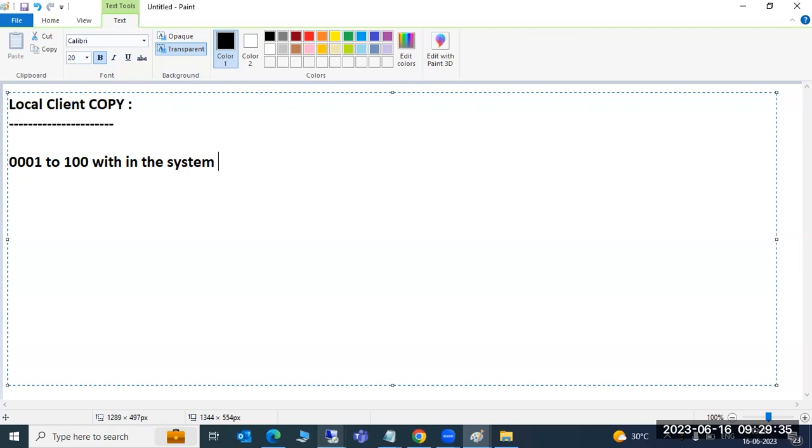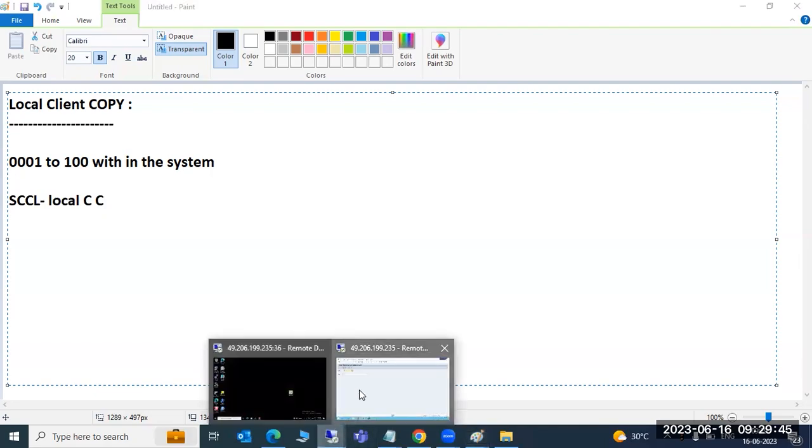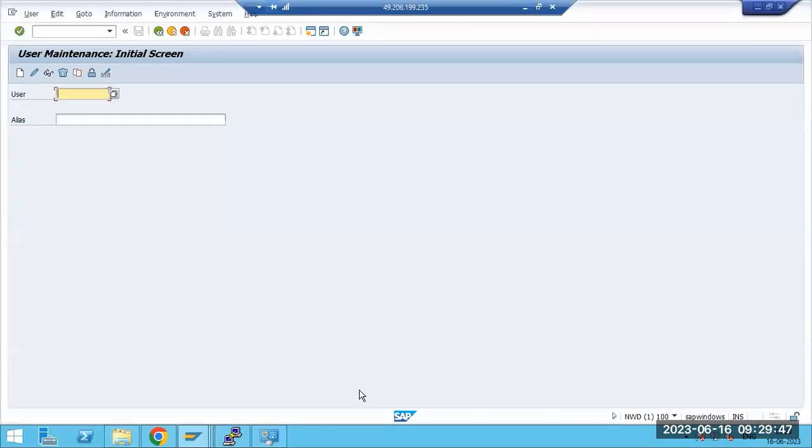How can I do that? To perform this, you have to go to SCCL, the transaction code for the local client copy. SAP has given us this option, so you no need to create the data again. If data already exists in another client, you can just copy the data. In this case, we can use the local client copy.